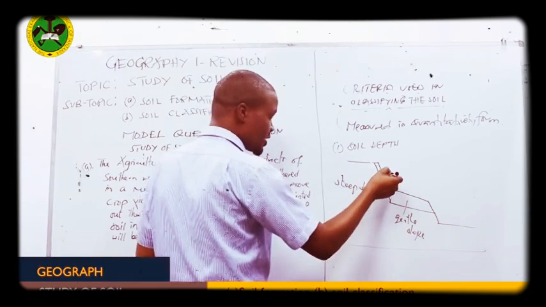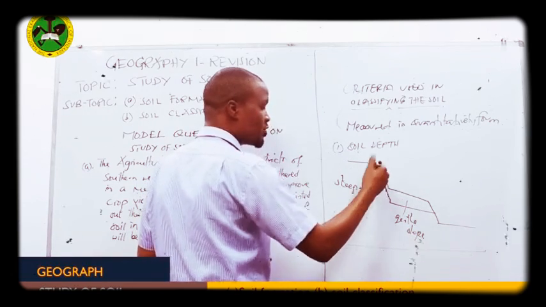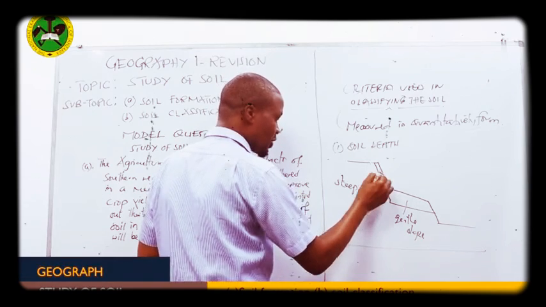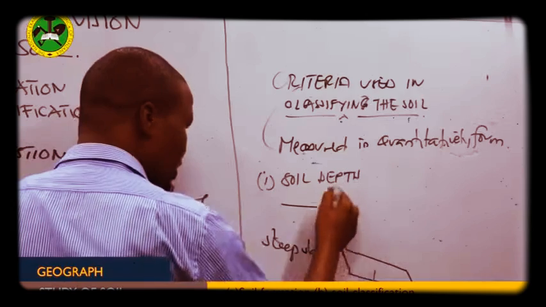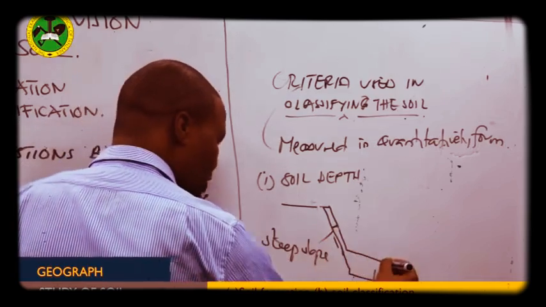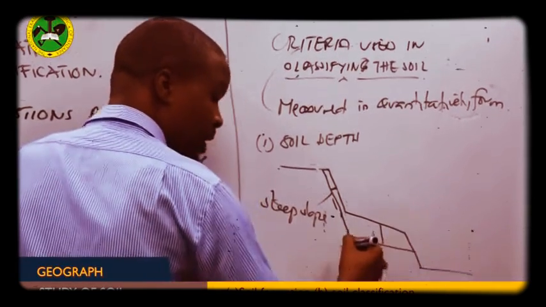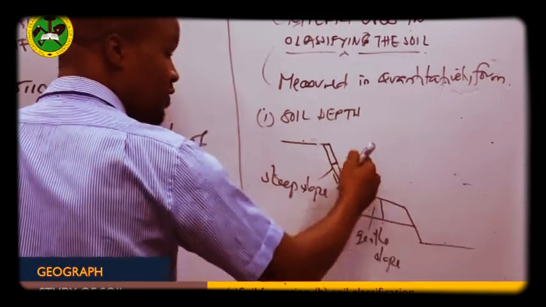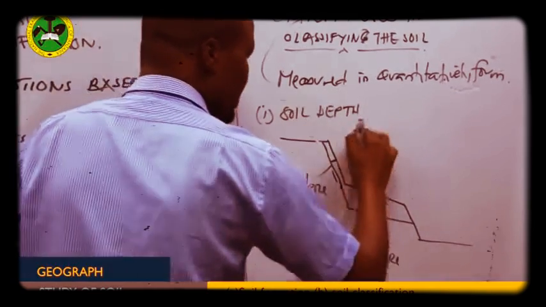So how deep the soil is, is what we call the soil depth. It means, as you can see right here, the depth of the soil is shallow, while right here, the depth of the soil is deep. So the deepness or the shallowness of the soil, we call it what? The soil depth.